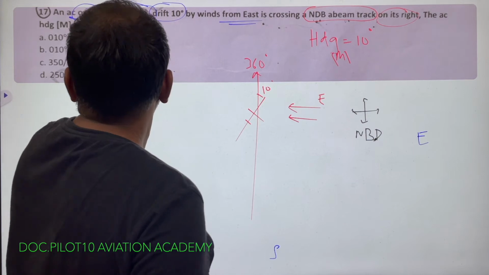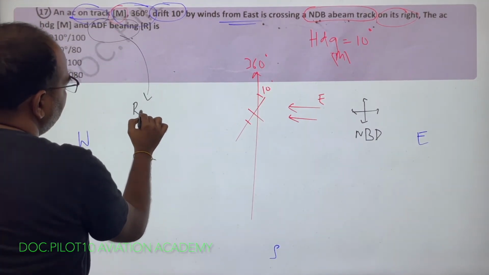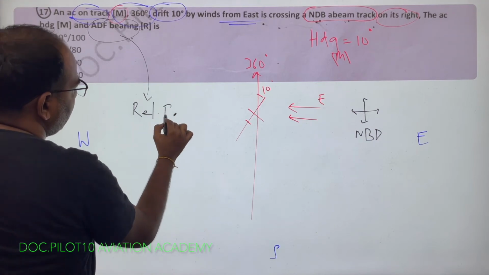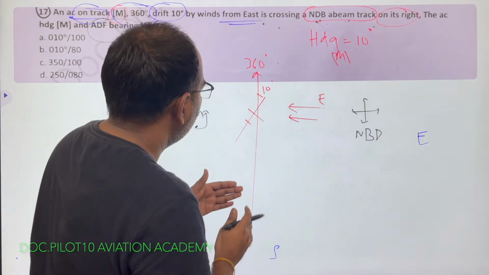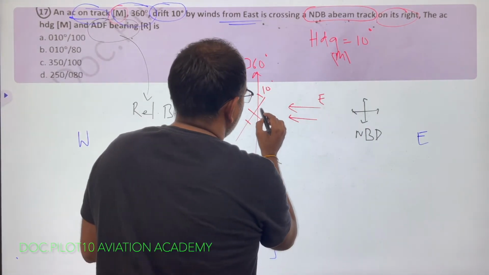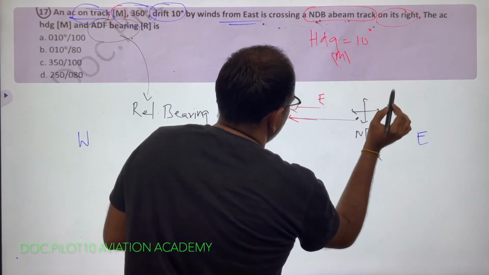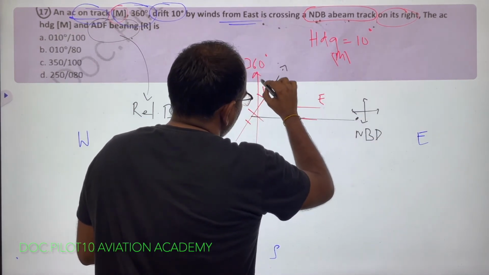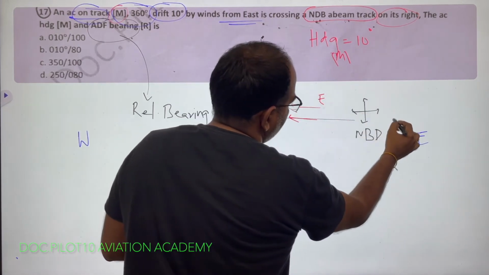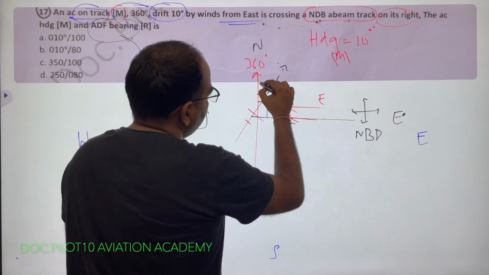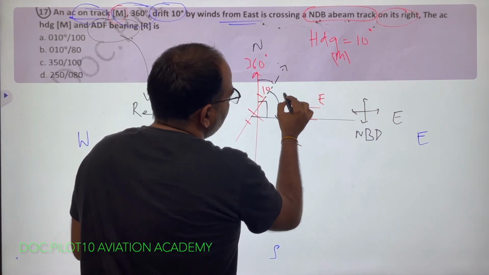Now he is asking the ADF bearing. ADF bearing is nothing but relative bearing. What is relative bearing? Relative to my nose, where is the NDB? Correct? So my nose is like this. If I join aircraft and NDB, if total is 90 degrees, because this is going north and east is towards 90 degrees, total is 90 degrees and this is 10 degrees. So the relative bearing from my nose would be 80 degrees.